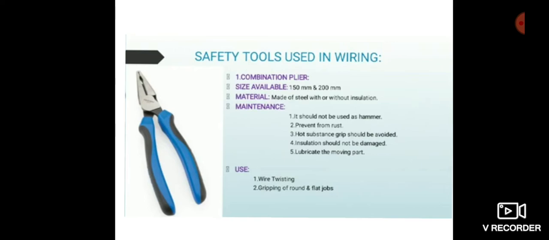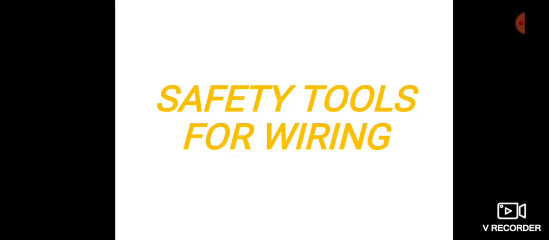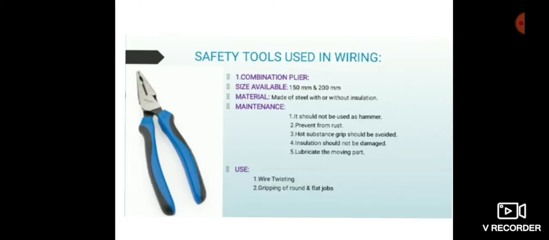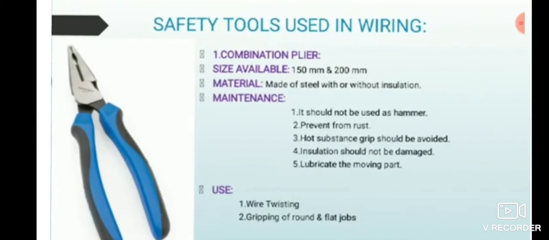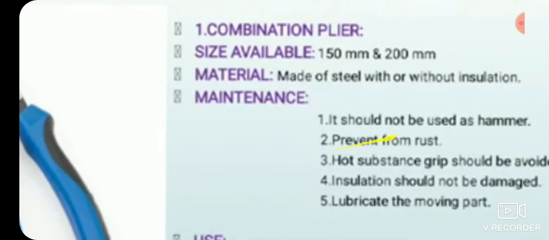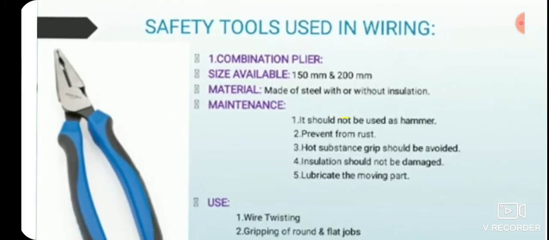The combination plier, the size available is 150 mm and 200 mm, according to the length. 150 mm and 200 mm. Okay, according to length and size vary.